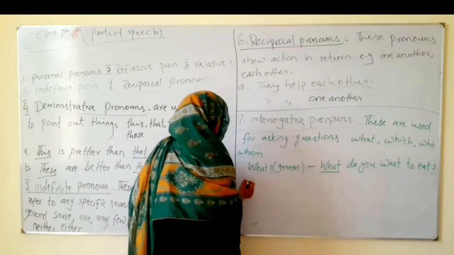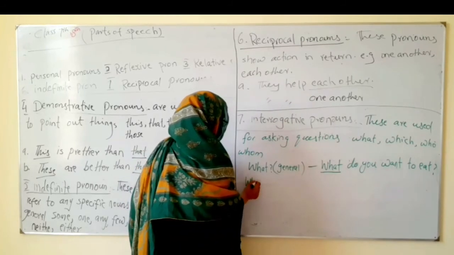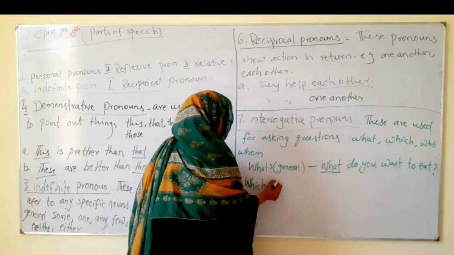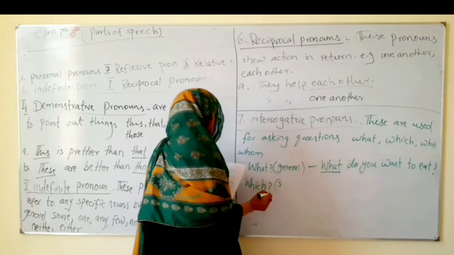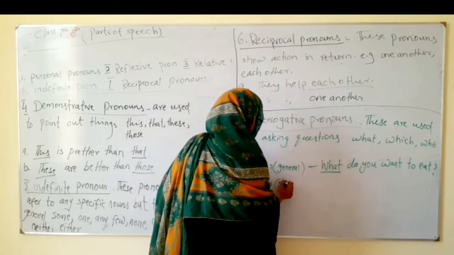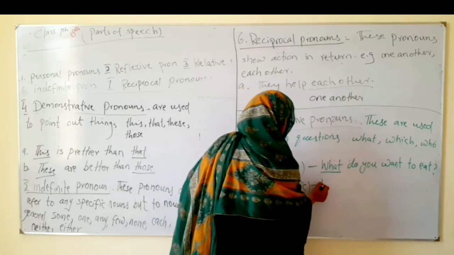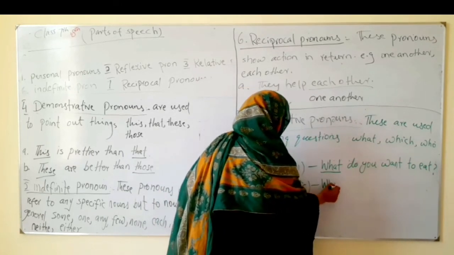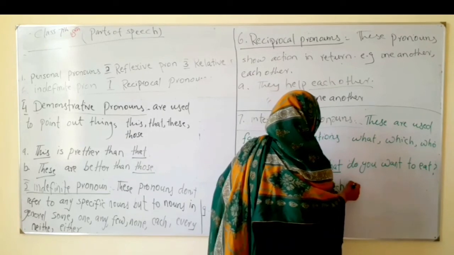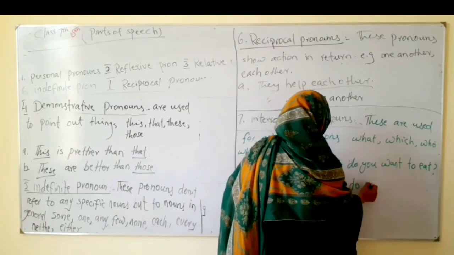And which is specific. How? Specific, for example, which do you want to eat?